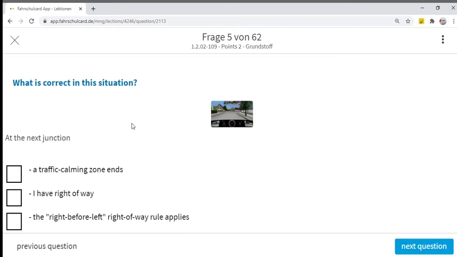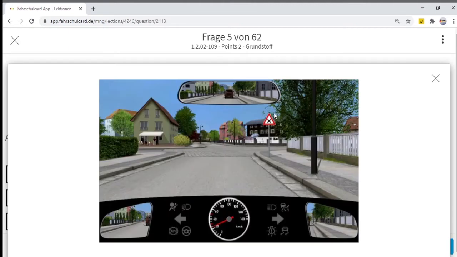Now we will go to the next question, what is correct in this situation. This sign we will cover in topic number 6. As I told you all, topic number 6 is dedicated to traffic signs only, but for the time being, just remember, whenever you are approaching this sign on a crossroad or junction, this traffic sign means be careful, because there is a road which is very narrow and less developed, which is coming from the right. It is so narrow that you can ignore the road.